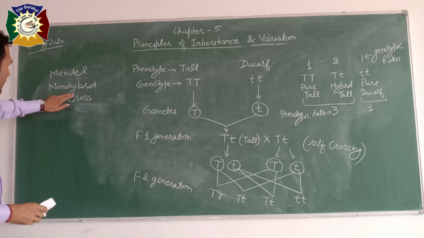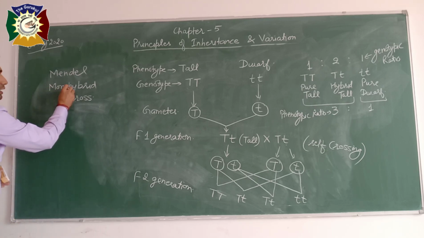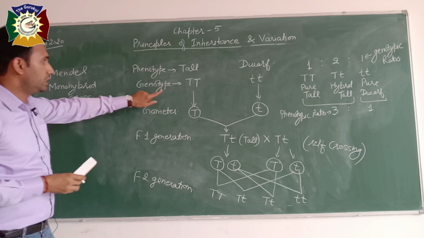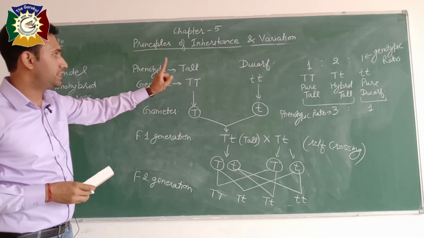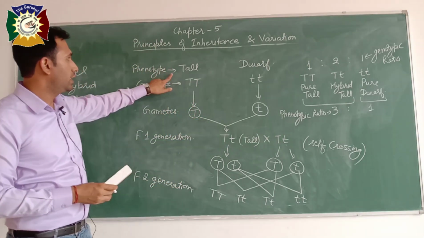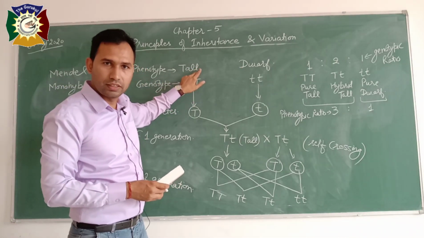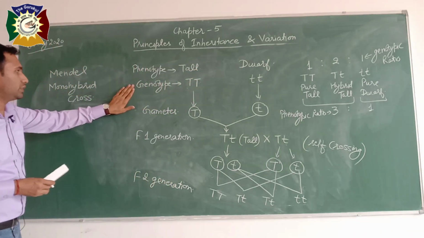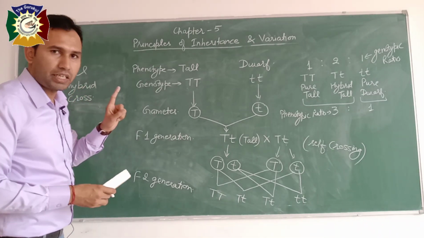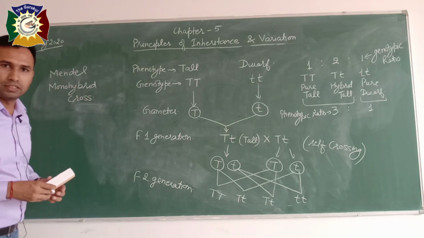So why are we saying it Mendel's monohybrid cross? Mono means single, hybrid means making hybrid. So we are studying the inheritance pattern of a single character at a time. Single character means we are taking here the height of the plant, which has two alternate traits. So as we have shown here the transmission of one single character, that is the height of the plant, that's why we are calling it a monohybrid cross.